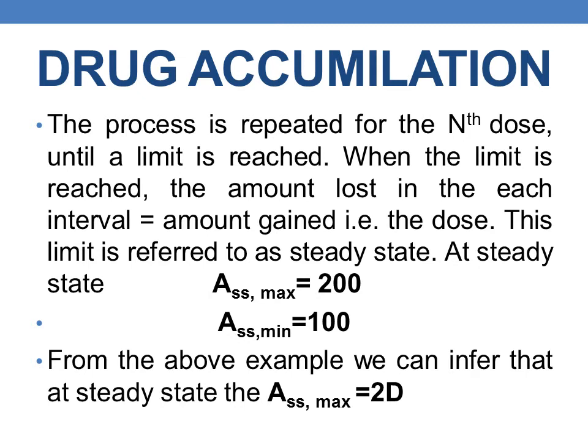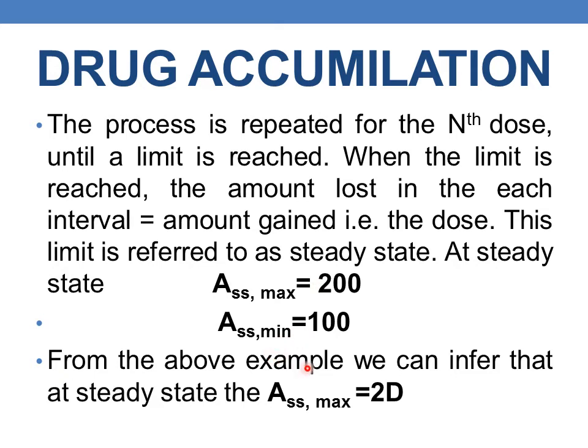So the process is repeated for the nth dose until a limit is reached. When the limit is reached, the amount lost in each interval is equal to the amount gained, that is nothing but the dose. So this limit is referred to as steady state, and at steady state A SS max will be 200, that is 2 times the dose, and A SS minimum will be 100.